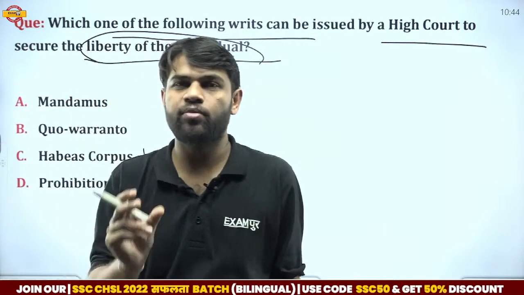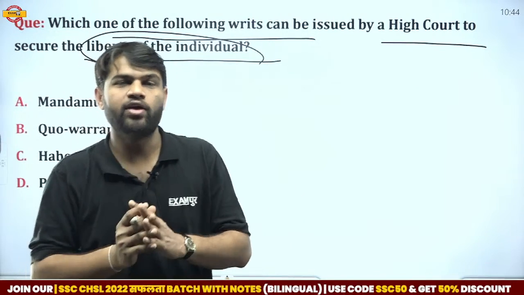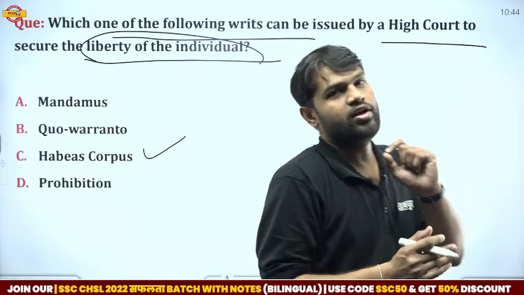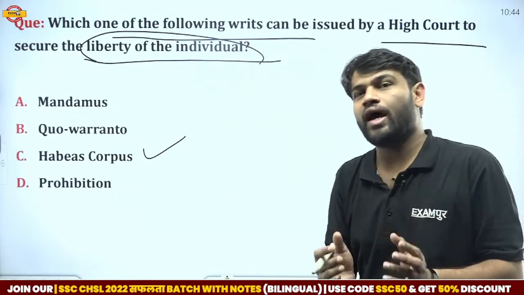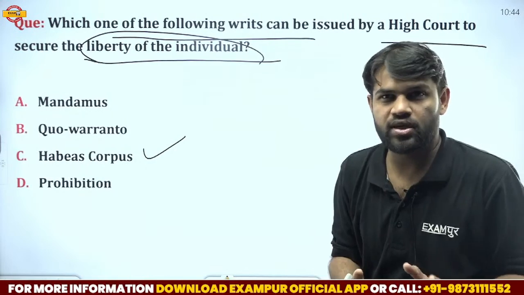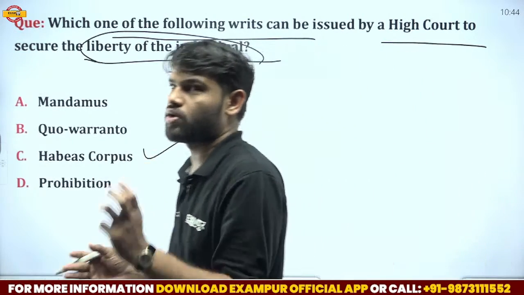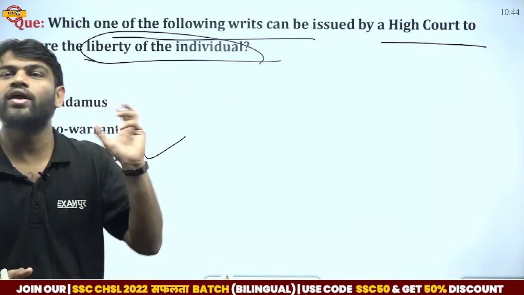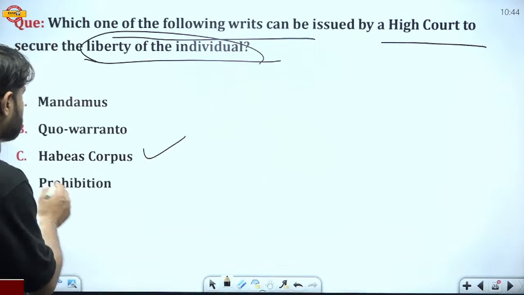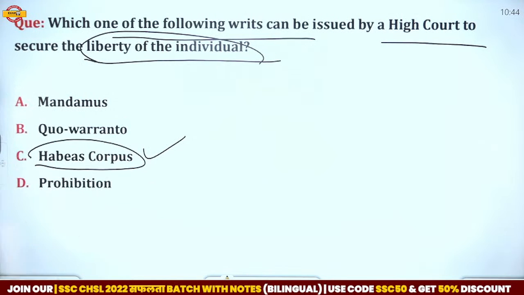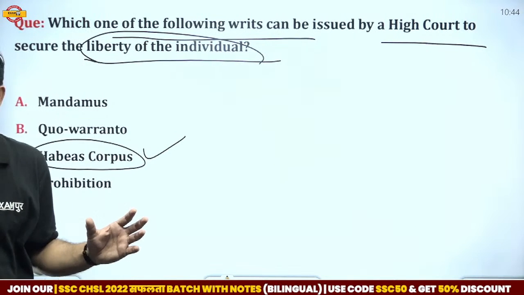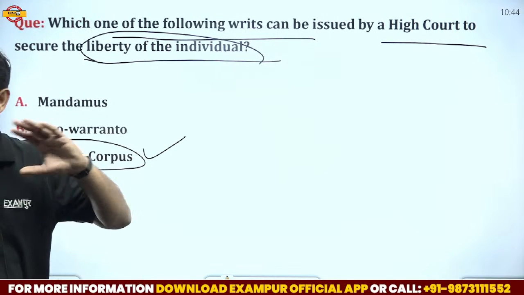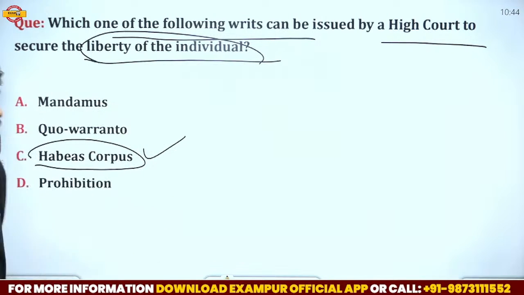The writ habeas corpus is issued by High Court and Supreme Court if the liberty of personal life was restricted by anyone or any organization, any political organization, any government organization or any individual. So this writ can be issued to any individual or any organization. Even it can be a government or it can be a private. Okay, now move on to another question.